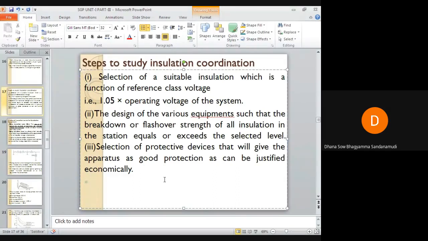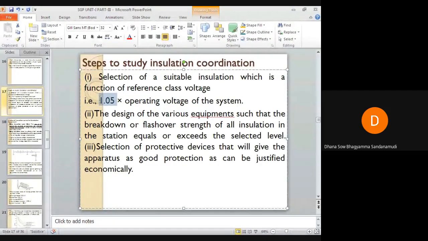Initially we must have some reference, and based on that reference we will decide the insulation level of the protective device as well as of the equipment which is to be protected. The reference voltage will always be equal to 1.05 times the operating voltage of the system.